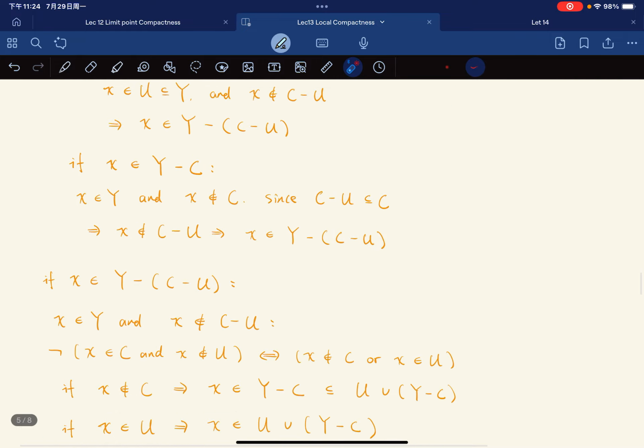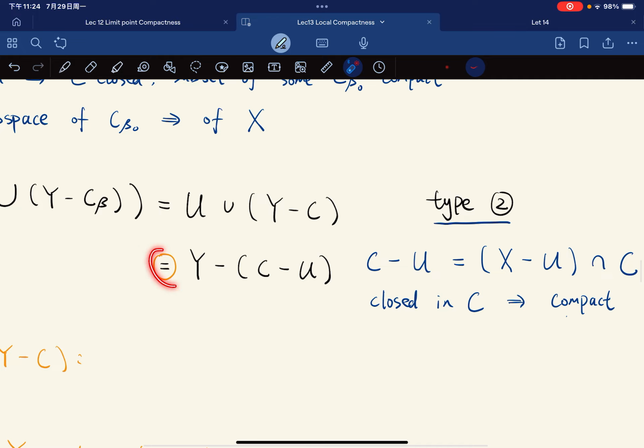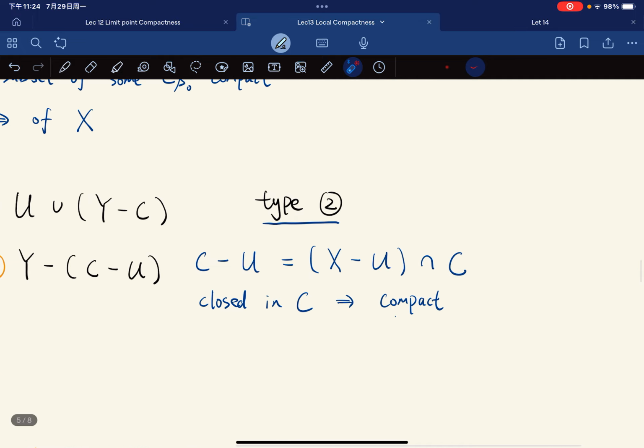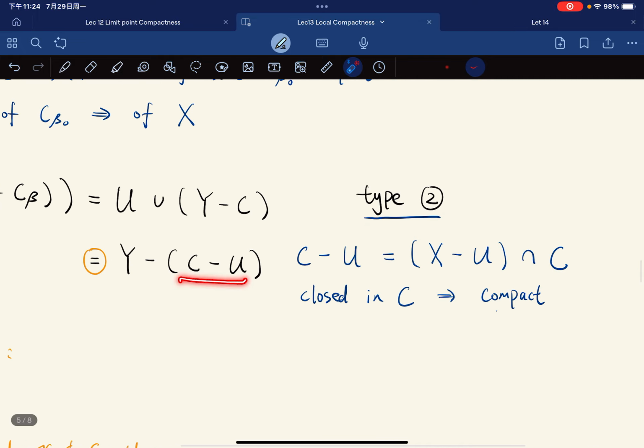Here are the answers. So in fact, we have this equality, and it's of type 2 because C minus U is X minus U intersect with C, right? You're not in U, but you're in C, so it's this intersection here, and this is closed in C.